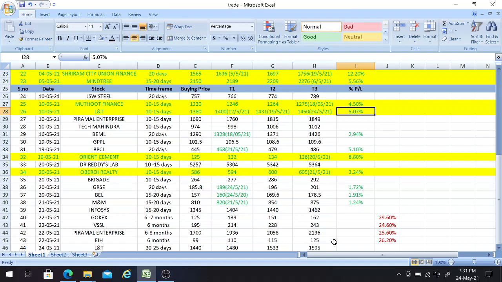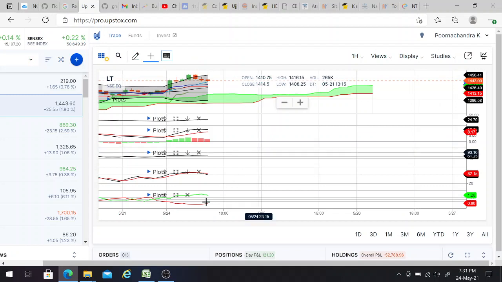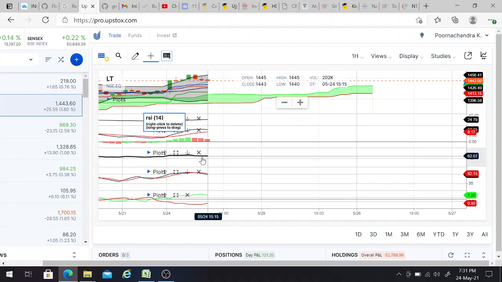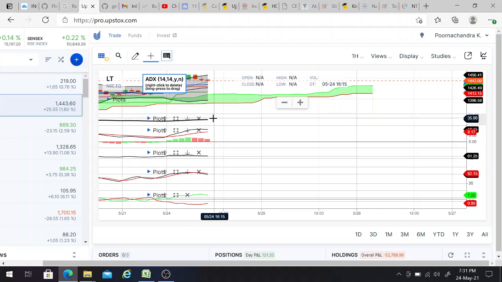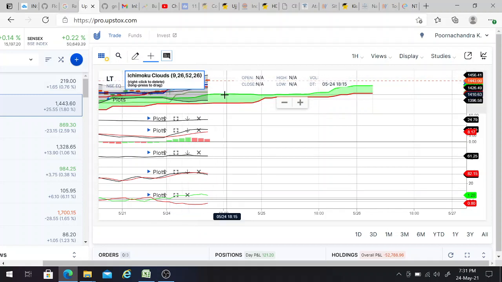Now I will show the technical analysis of this particular stock, L&T. So if you can see here, the Vortex green line is above the red line, which gives us one buy signal, and the RSI value is more than 60, that is 61.25. This also gives one more buy signal, and the MACD black line is above the red line. This gives one more buy signal. And this ADX, normally it gives a trend for us, and it's slightly increasing, giving an upward trend. And next, the Bollinger Bands are expanding here, and the candles are also near the upper band side itself, giving us one more buy signal.